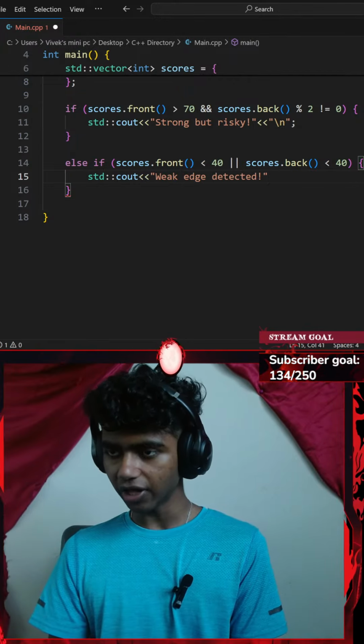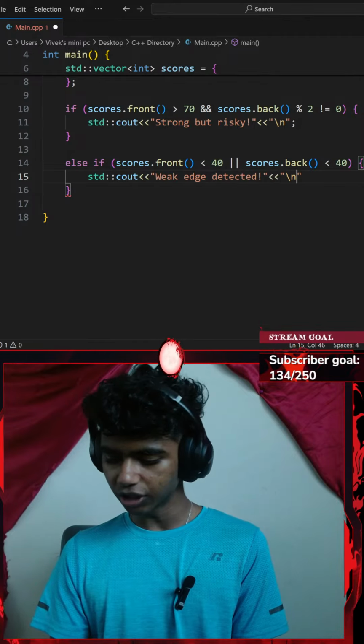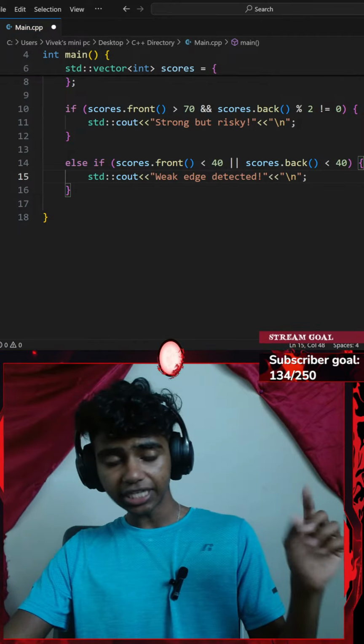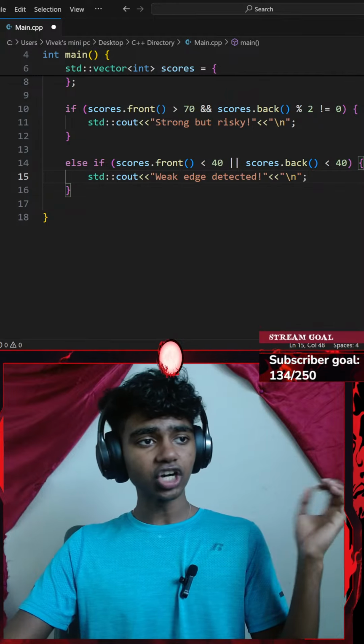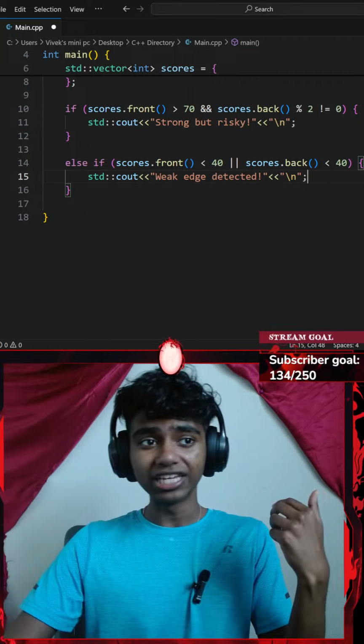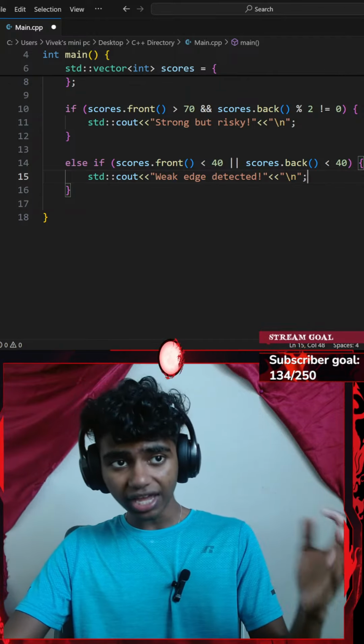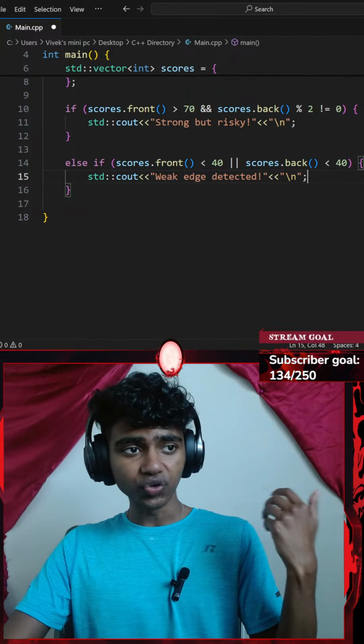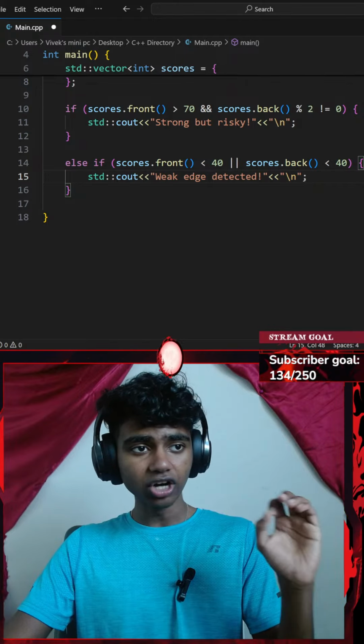Okay, exclamation, and then I'll add another insertion operator and go with a new line. I will be ending that with a semicolon. That said, the third instruction: else if the score is between 50 and 70 and the last score is greater than 80, print average start strong finish.